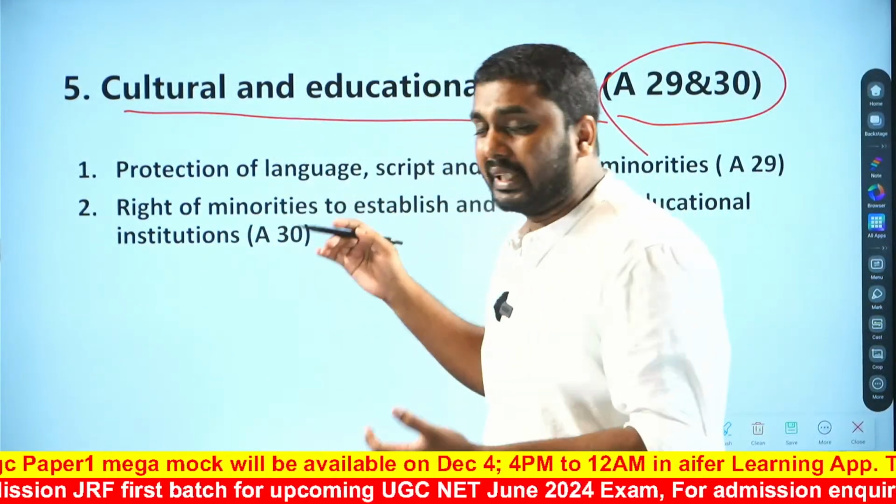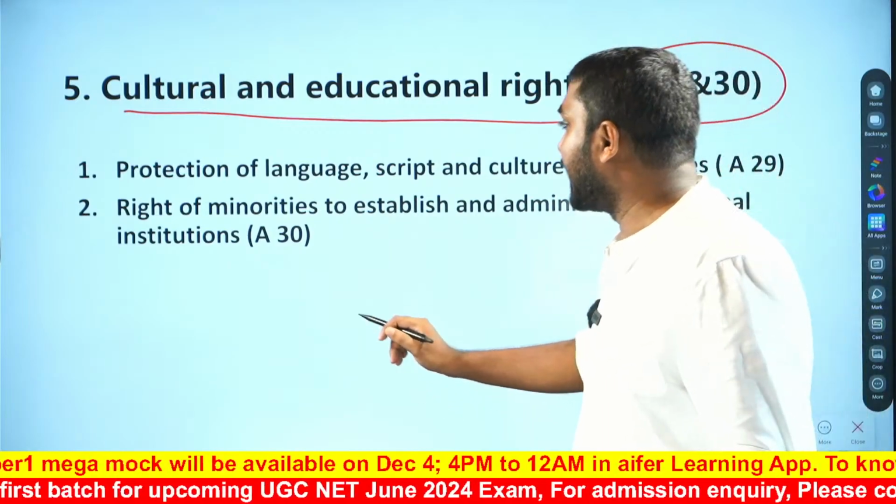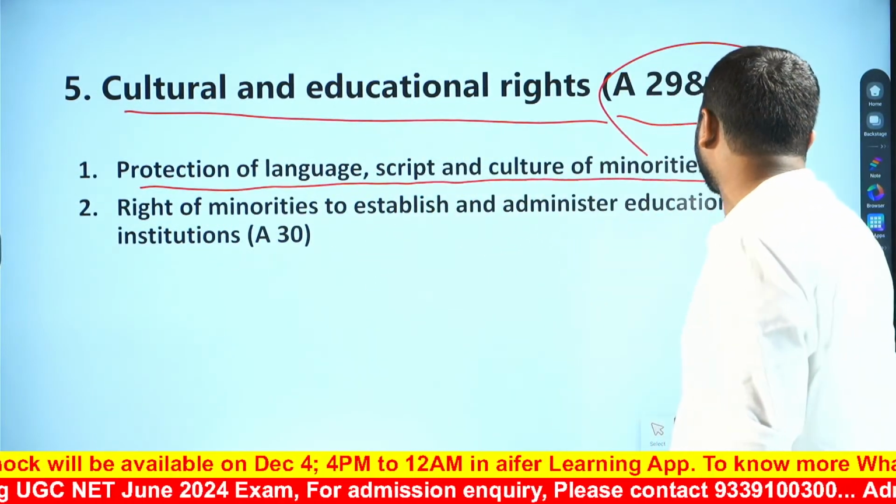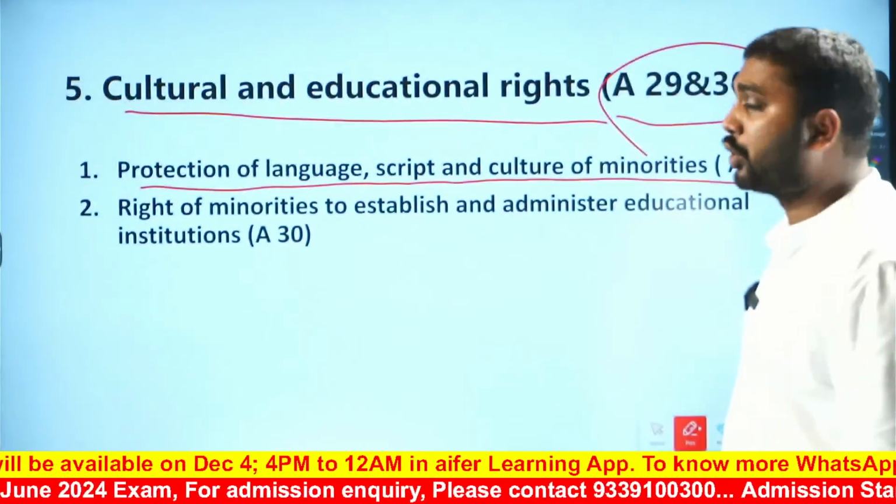Okay, so in this right we have to understand that it includes protection of language, script and culture of the minorities, that is Article 29.